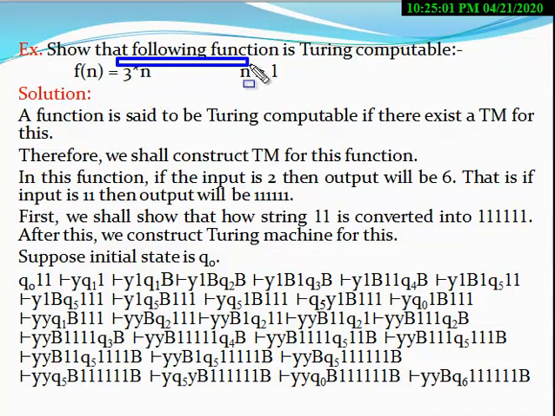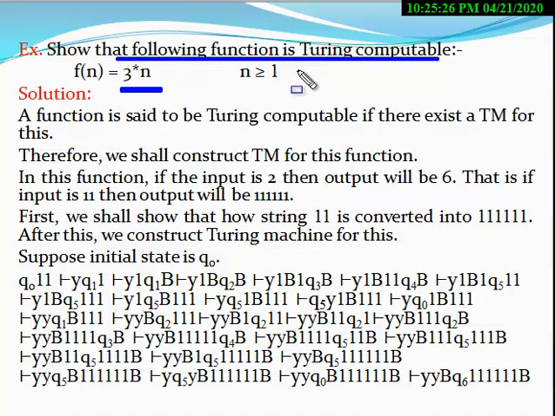Show that the following function is Turing computable: F of n equals 3 times n, where n is a natural number. That is, the output will be 3 times the input.